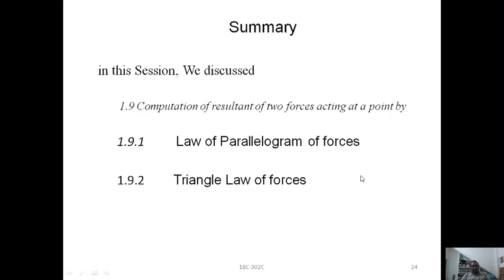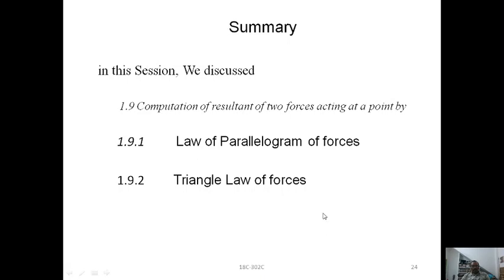From this aspect, we understood concurrent forces, collinear forces, like forces, unlike forces, non-coplanar forces, and everything in the force system, and you also understood force resolution.